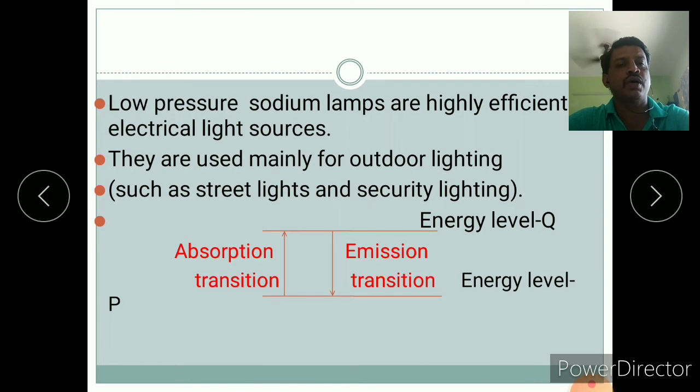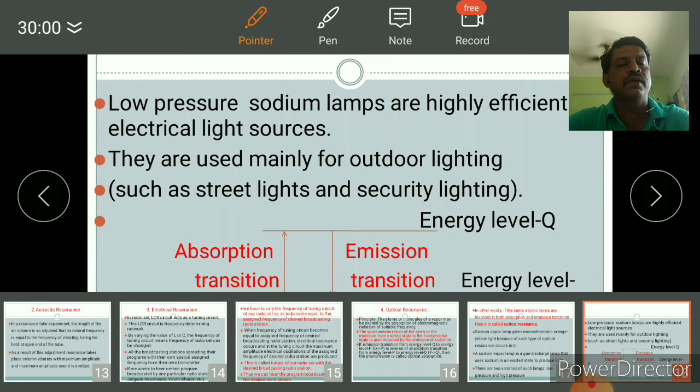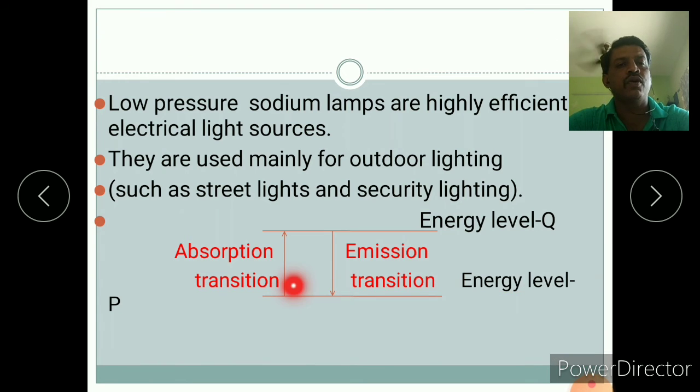Absorption transition. Say here is the P level and here is the Q level, energy levels. The atom absorbs a photon and goes to the higher energy state. This process of absorbing a photon and going to the higher energy state is known as absorption transition. Then it emits a photon and comes down, which is known as emission transition.